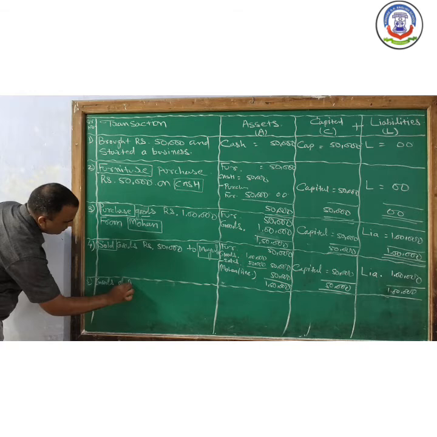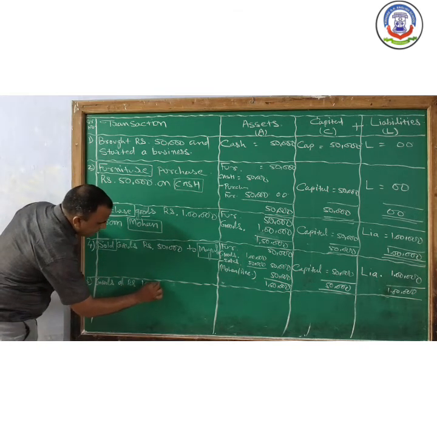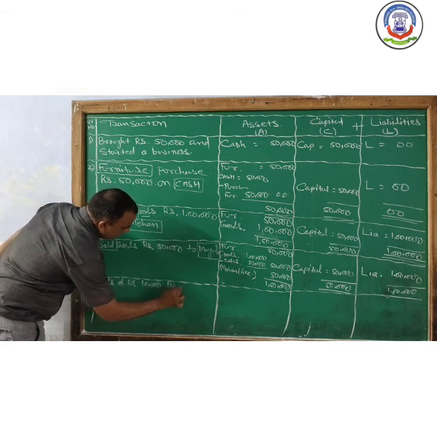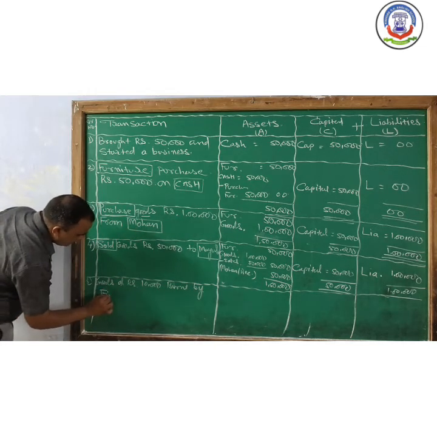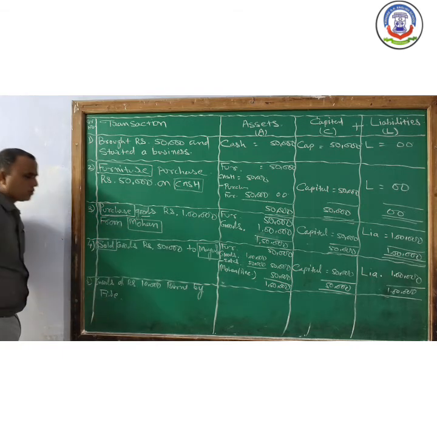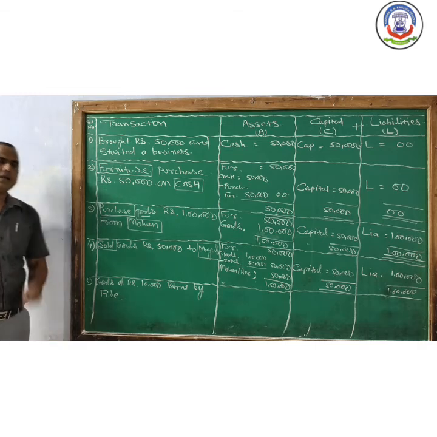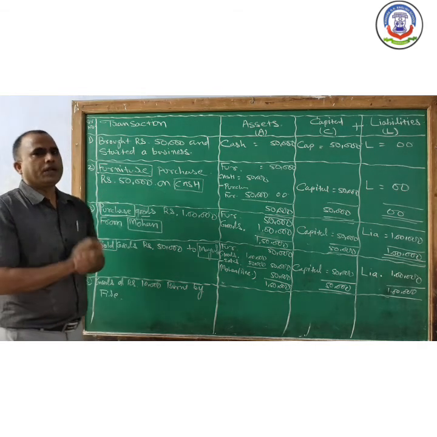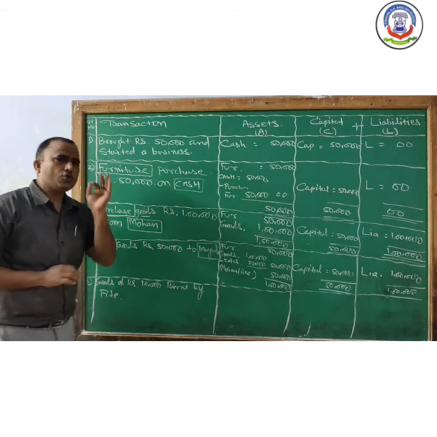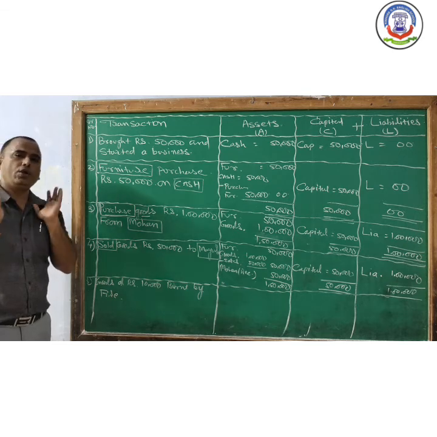Now the next transaction, goods of rupees 10,000 burnt by fire. Goods of rupees 10,000 burnt by fire. That means 10,000 के goods आग लगने की वजह से बिल्कुल destroy हो गया. So now the two accounts are affected here. It is our total loss.